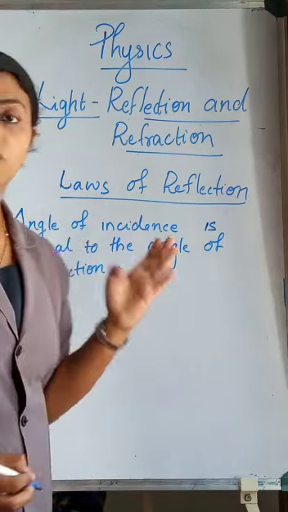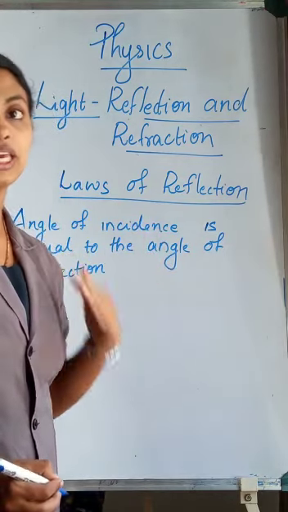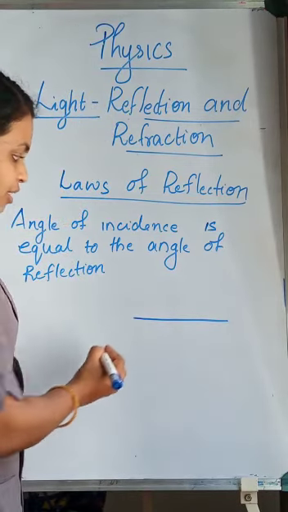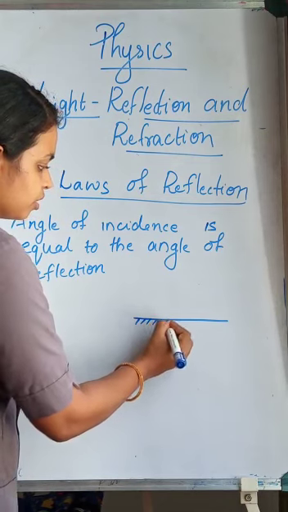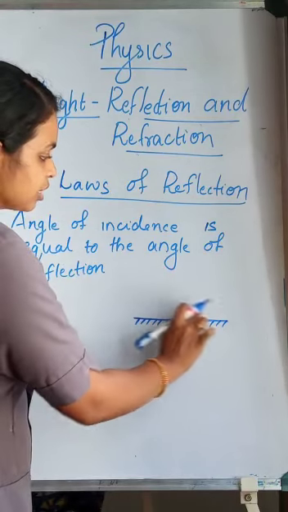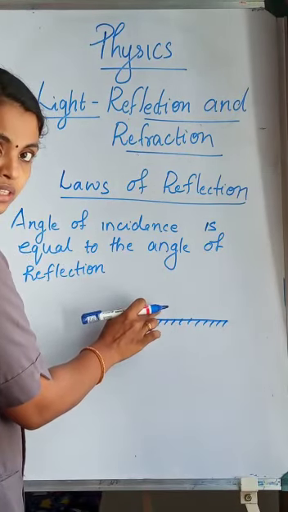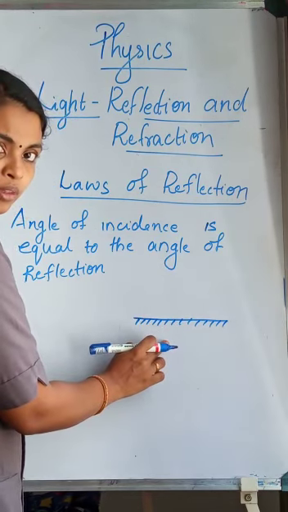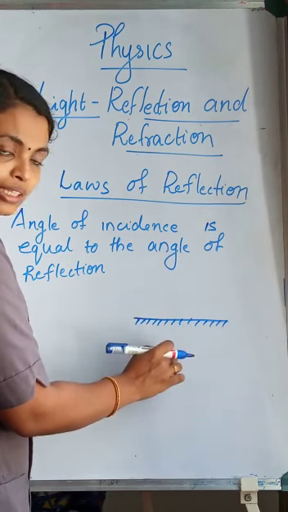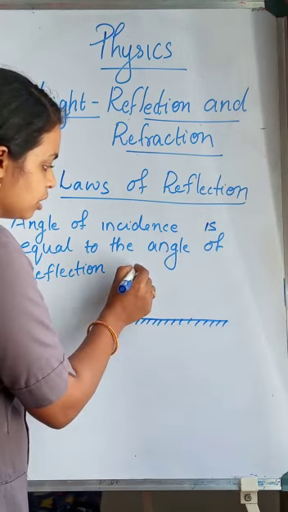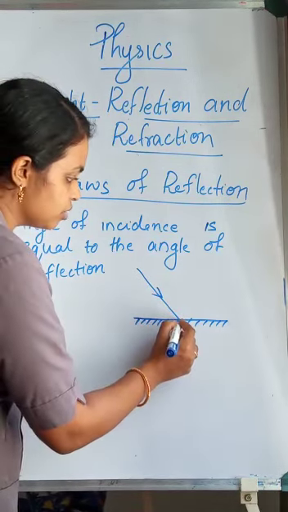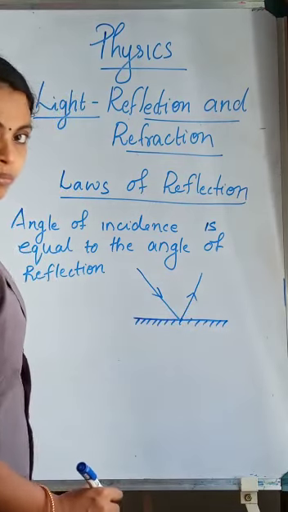Let's see how the angle of incidence and the angle of reflection will be equal. This line is a surface. Consider this line is a surface. It's like a mirror. This is the reflecting surface. The upper part is the reflecting surface and the lower part is the non-reflecting or polished surface. When a light is incident on this surface, of course, we know that the light will be reflected to the same medium.